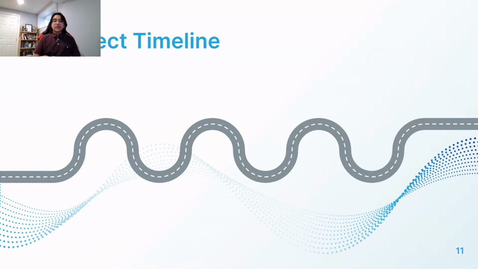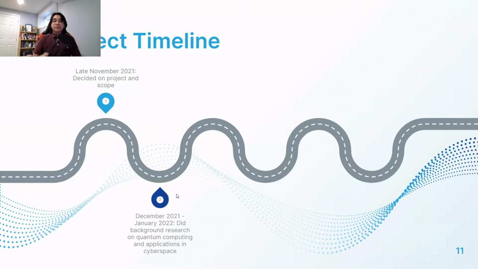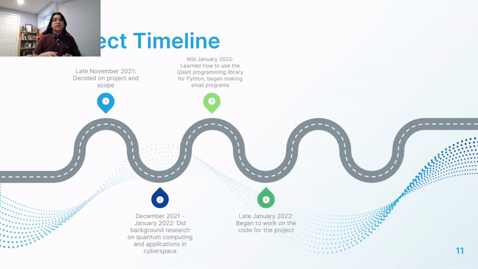So the timeline for our project showed that it evolved many different times until it got to the point where we are today. So in late November of 2021, we decided on the project and its scope. And from December 2021 to January 2022, we did a little bit of background research on quantum computing and its applications in cybersecurity. In mid-January, we started to learn about the Qiskit programming library for Python and began to learn small programs with it. In late January of 2022, we began to work on the code for the project, and eventually in mid-February 2022, we completed all the coding and troubleshooting and testing for the project.